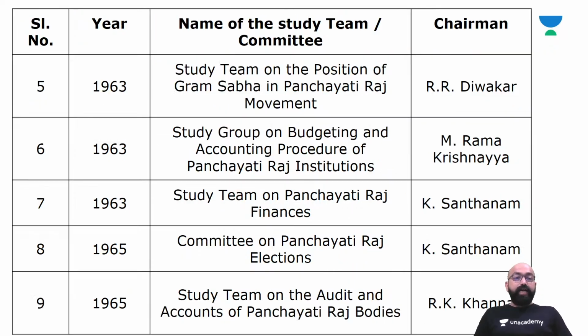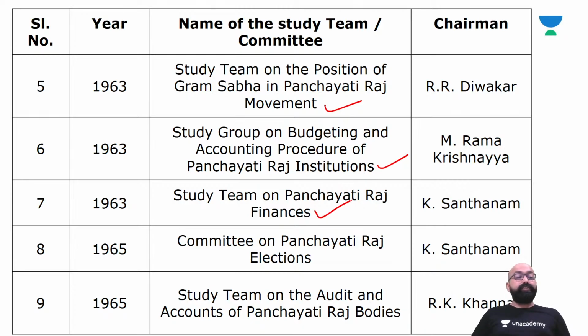After that, in 1963, a study team on the position of Gram Sabha in the Panchayati Raj movement was appointed under the chairmanship of R.R. Divakar. In 1963, a study group on budgeting and accounting procedure of Panchayati Raj institutions was appointed under the chairmanship of A. Rama Krishnaiah. Then a study team on Panchayati Raj finances was appointed in 1963 itself under the chairmanship of K. Santhanam.